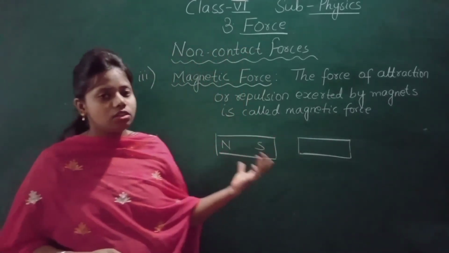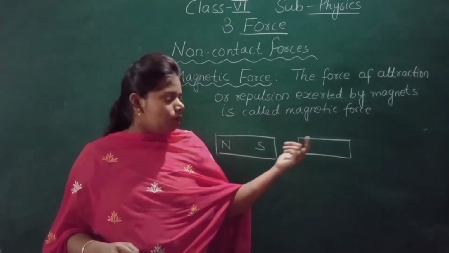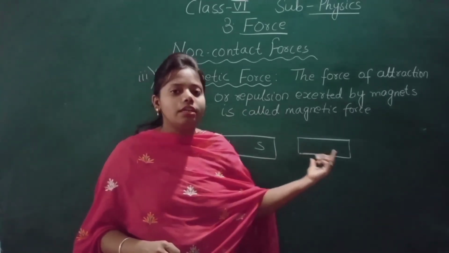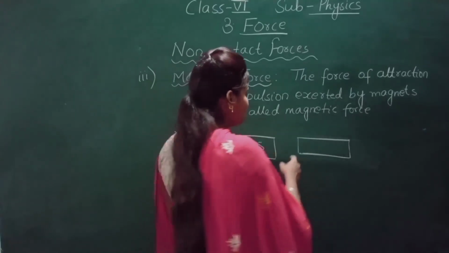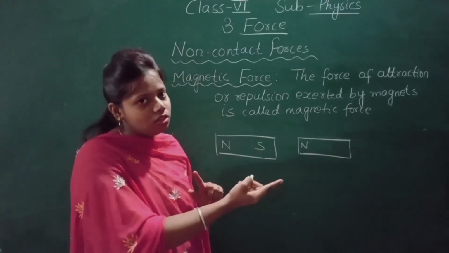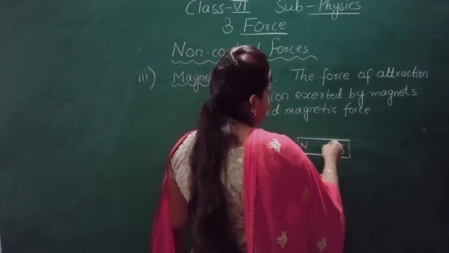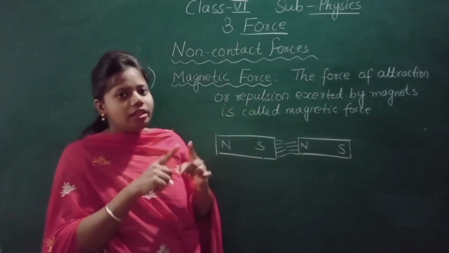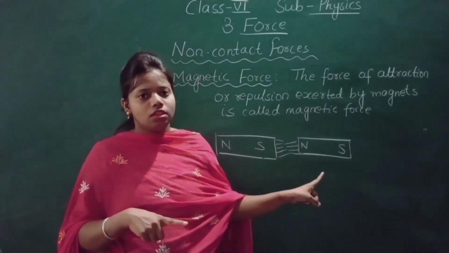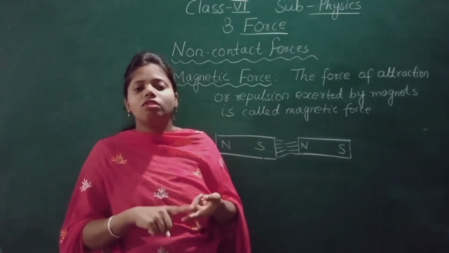Now when you bring two magnets, you don't know which is north and which is south. But you can tell this much: when you bring the two magnets near and they get attracted, that means the poles are different. If this is south and it is getting attracted towards this, that means the other is north. Why does the magnet get attracted? Because the poles are different. One is south and the other is north, or one is north and the other is south. Then they will get attracted.